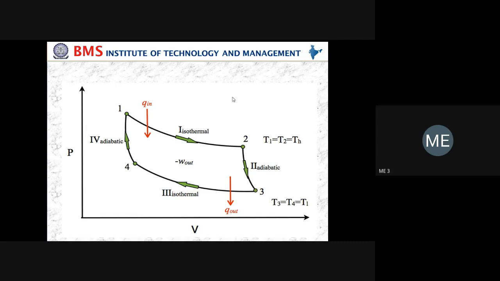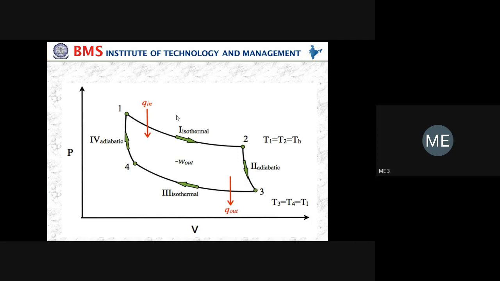Okay. So in order to find out the efficiency of any heat engine, the QS and QR are required because efficiency is given by net work done divided by heat supplied. Net work done is Q in minus Q out, or heat supplied minus heat rejected, divided by heat supplied. Okay, this is a formula to find out the efficiency of any cycle.